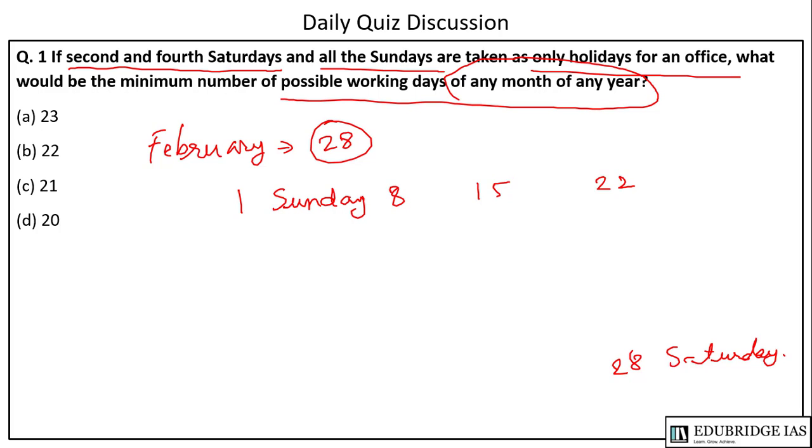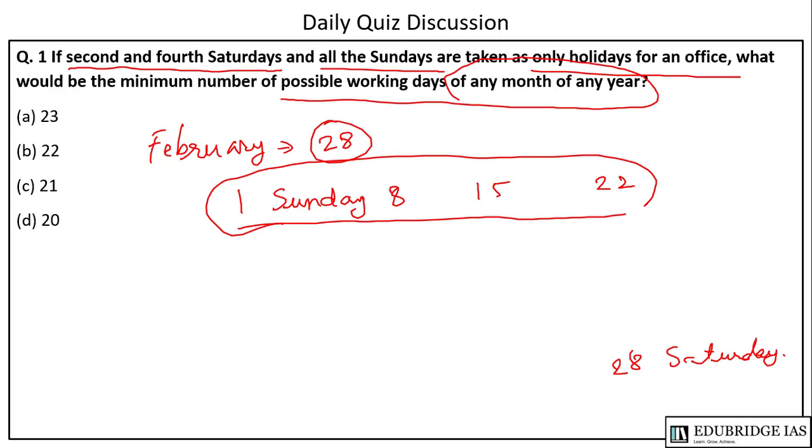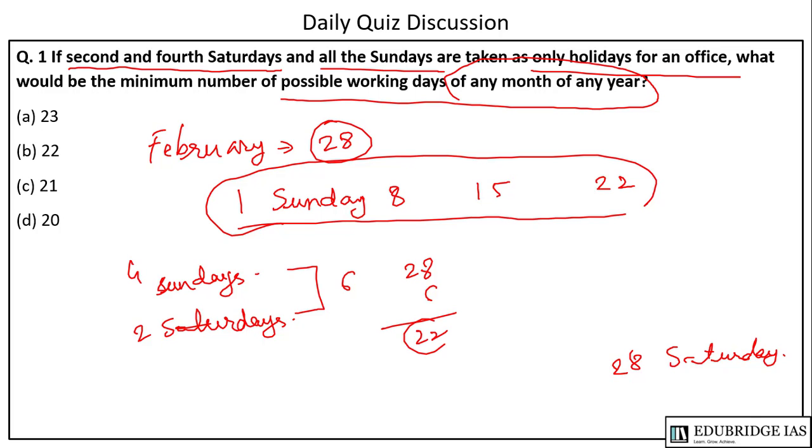In this case also we have only 4 Sundays and 2 Saturdays. Total holidays will be 6. So 28 minus 6, 22 will be the minimum number of possible working days. So B will be the answer in this case.